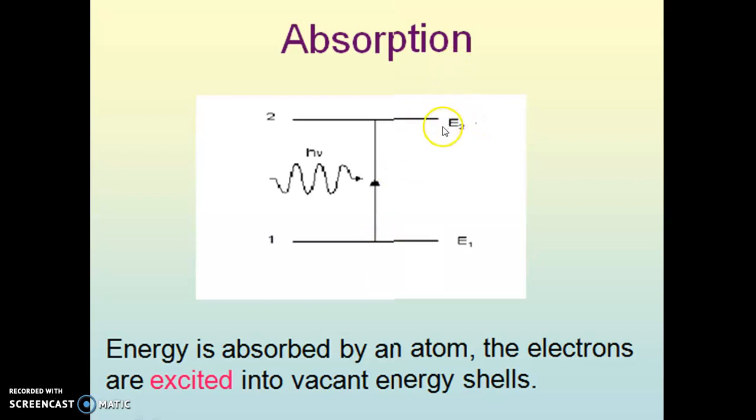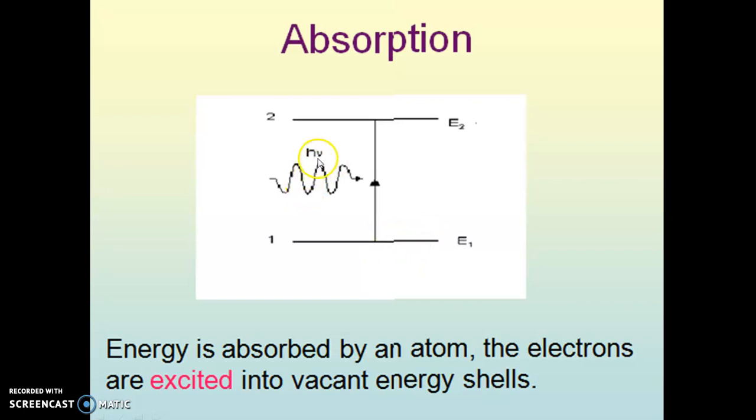These higher energy states E2, E3, En are known as excited states. If we supply energy externally in the form of a photon, this photon is absorbed by the atoms and molecules in the energy state E1, and their energy increases.